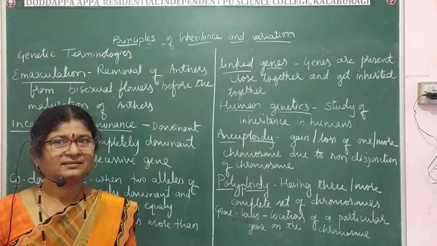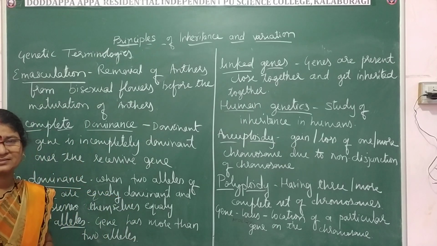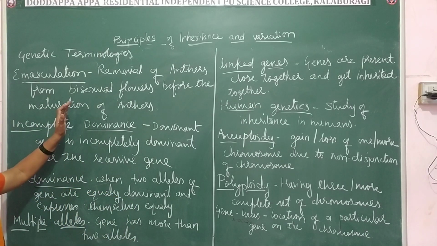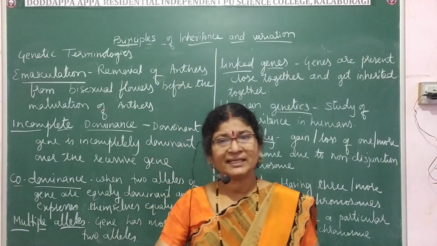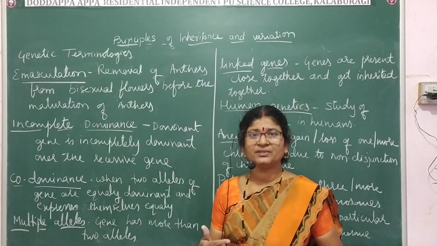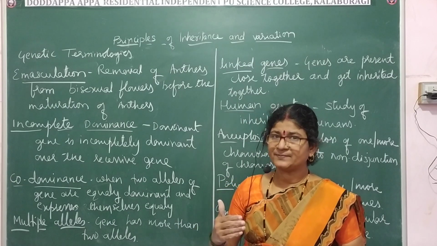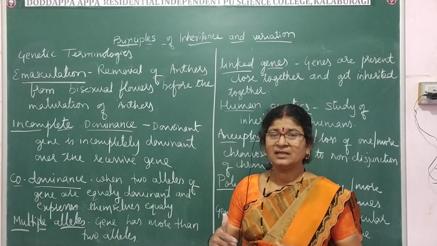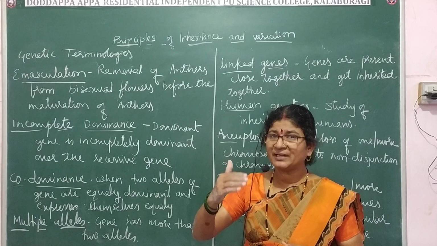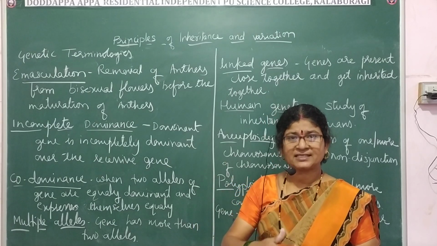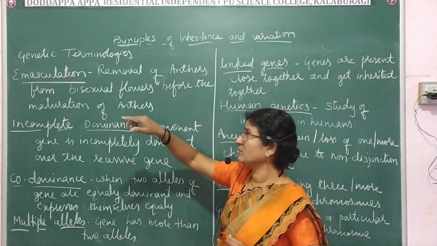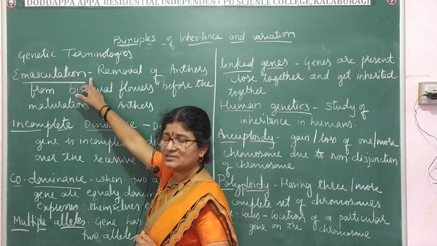Now let us see the next term, emasculation. You came across this term in reproduction in flowering plants, and even yesterday when I was telling you the steps involved in Mendel's experiment. We saw yesterday the experimental stages which Mendel followed, and there also you came across this term, emasculation.